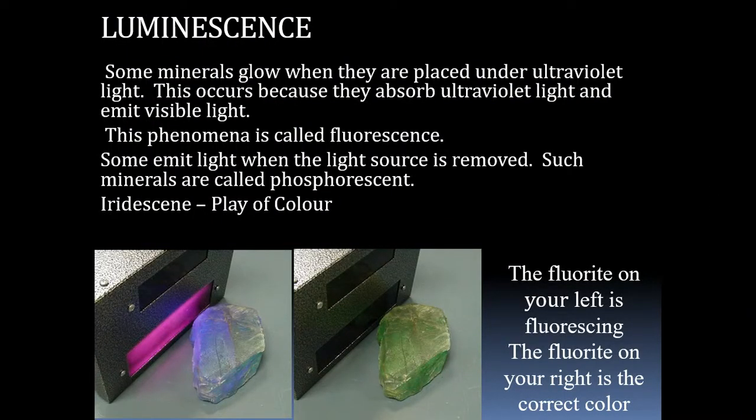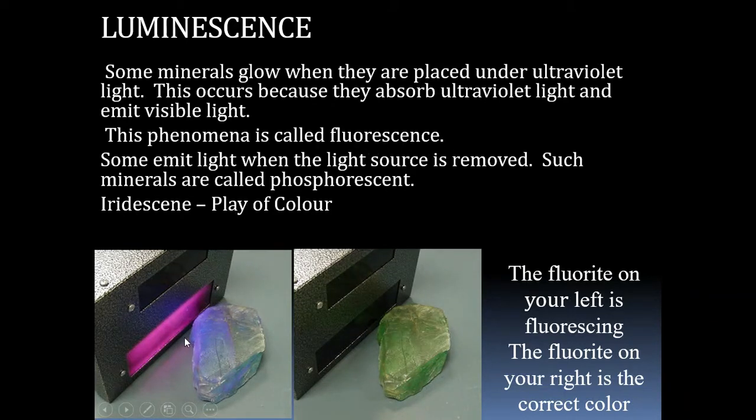Some other properties of mineral depending upon light is luminescence. Luminescence you can see here. Minerals glow when they are placed under ultraviolet light. This occurs because they absorb ultraviolet light and emit visible light, and this phenomenon is called fluorescence.